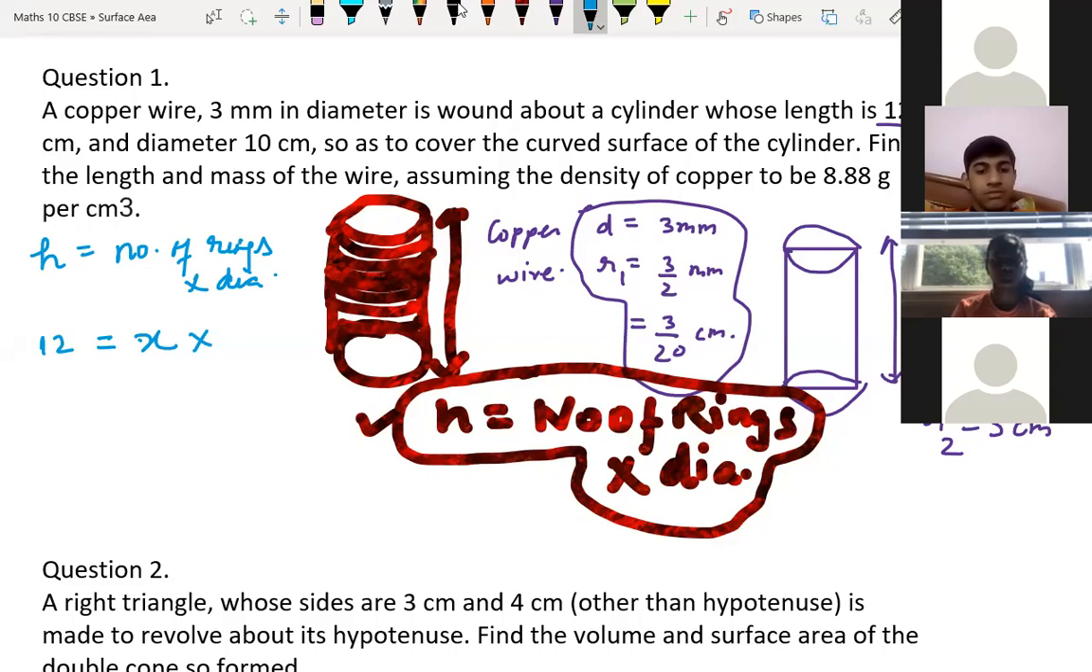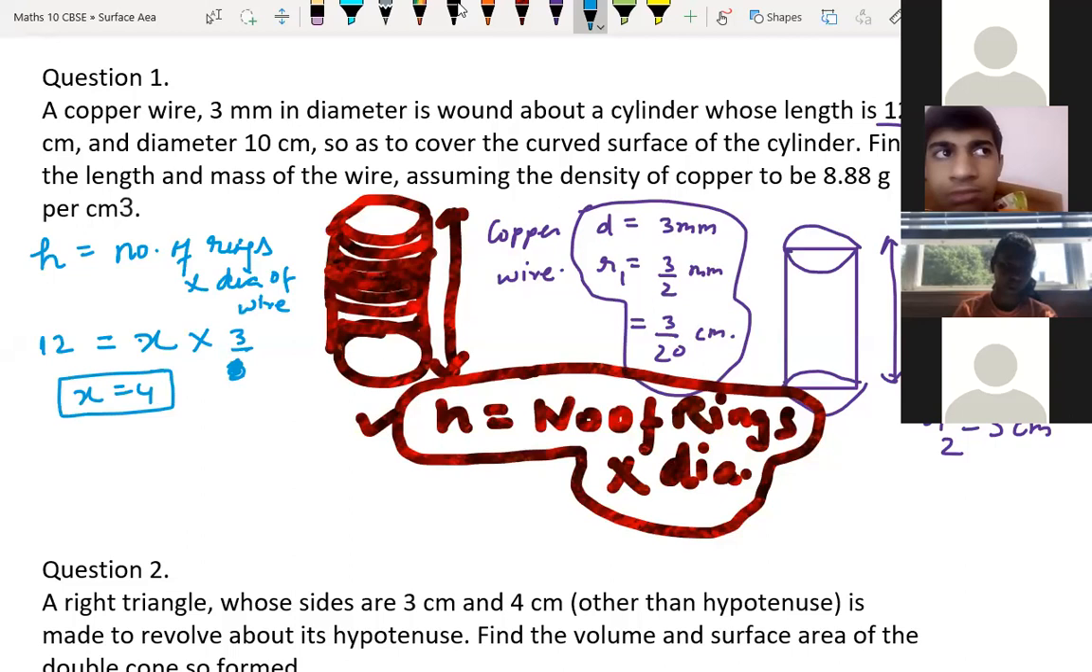Diameter of the wire, not for this one. So diameter is 3 by 20, correct? Okay, diameter by 3 only, right? So X is equal to 4. What is X? Number of rings is equal to how much? Only 4. Is it correct or wrong?